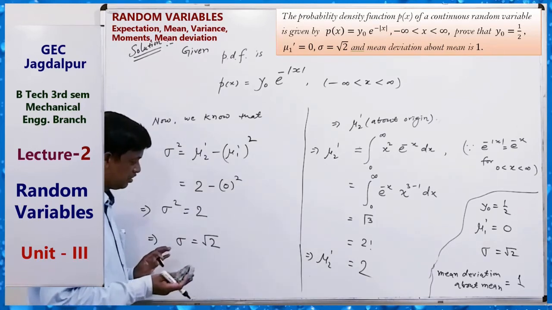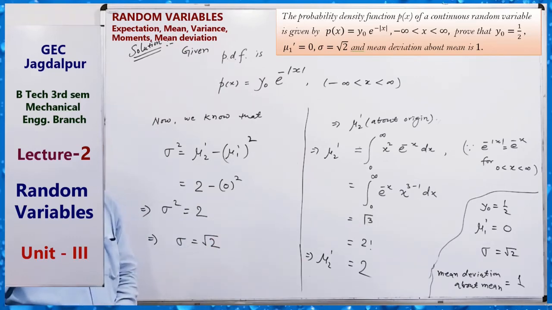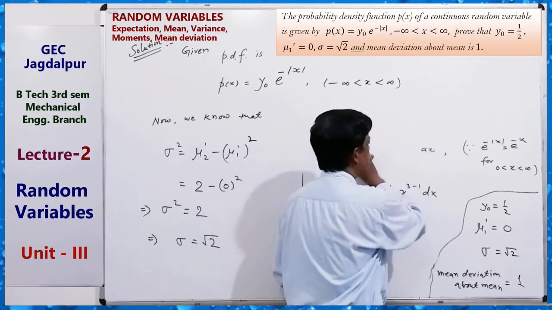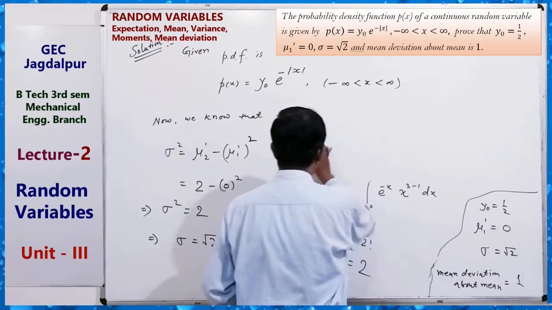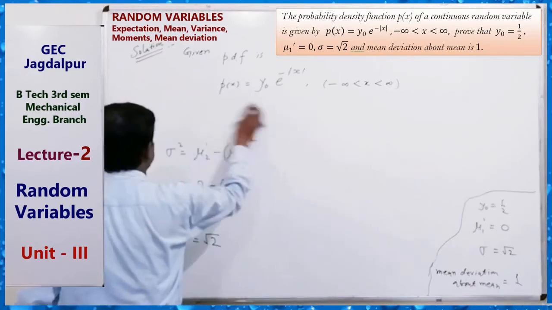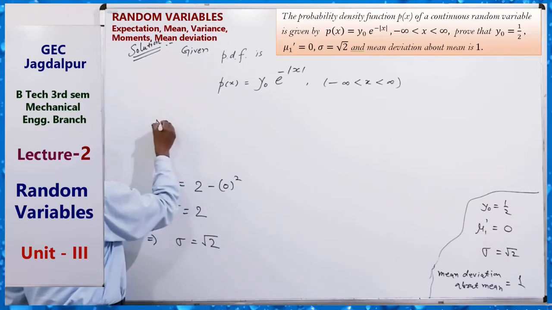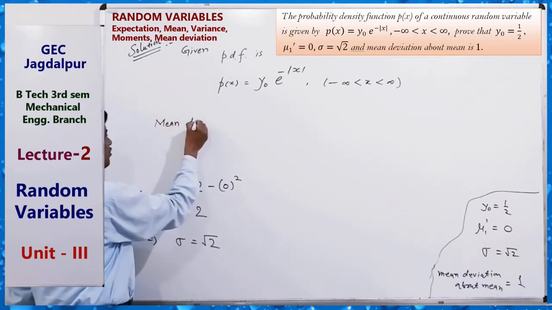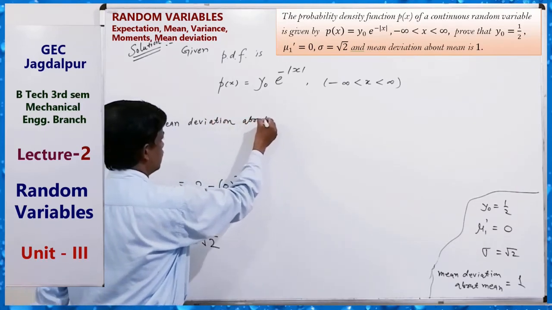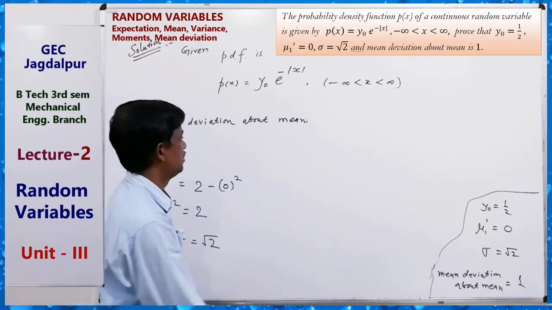Okay, the last point is mean deviation about mean. Mean deviation about mean is simple; for it we have to take the modulus sign. Clear? Definition, just note this down. Mean deviation about mean.